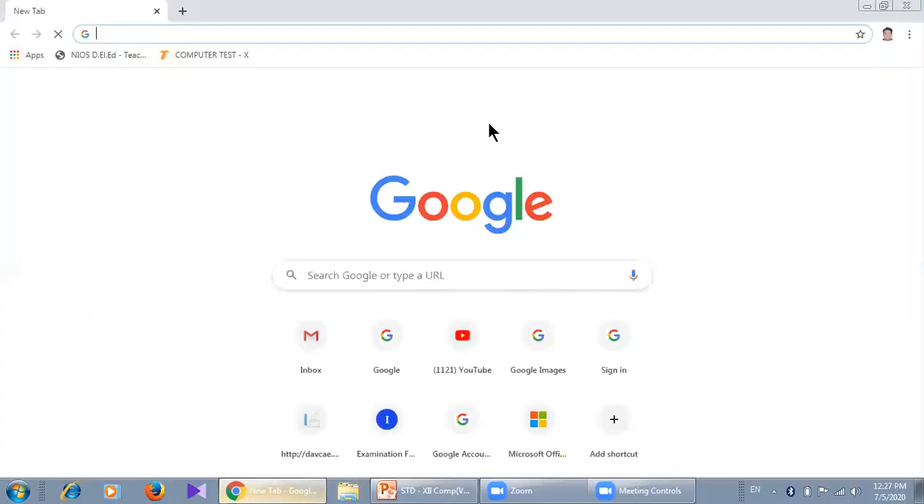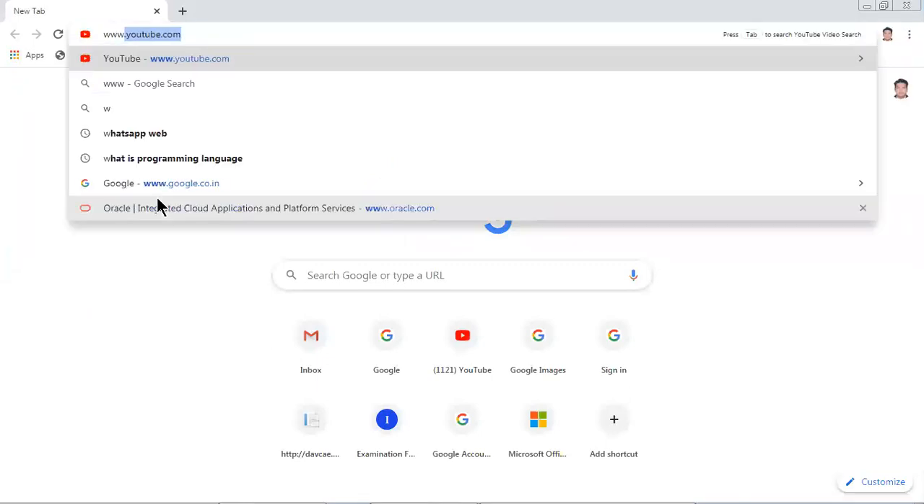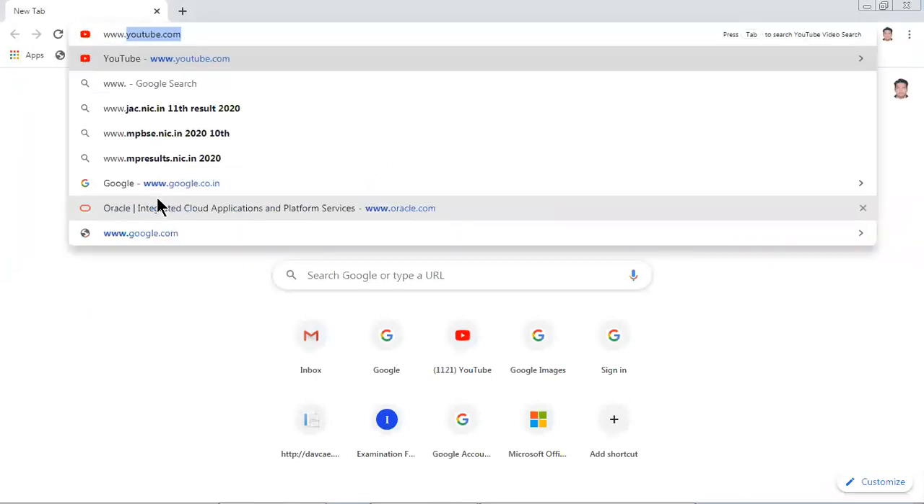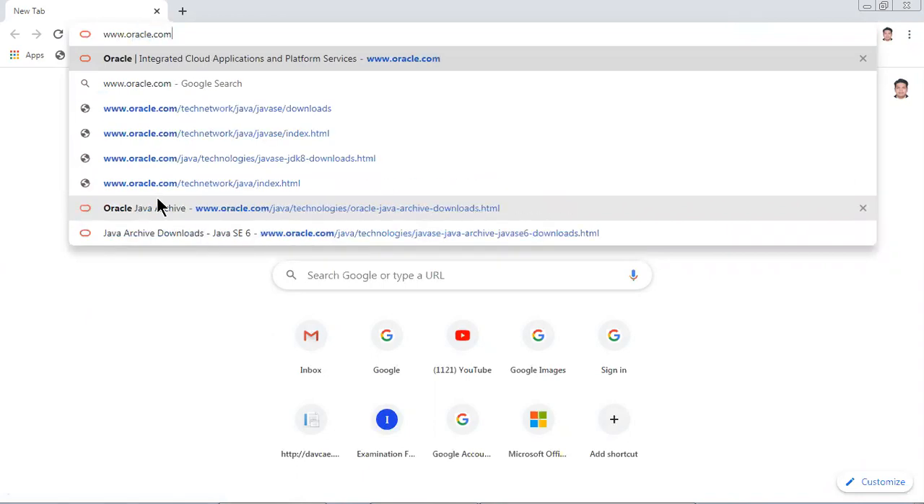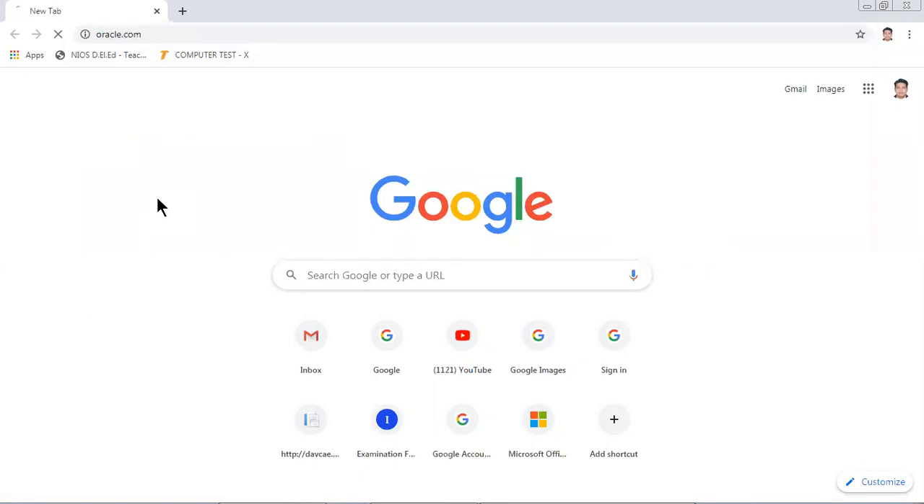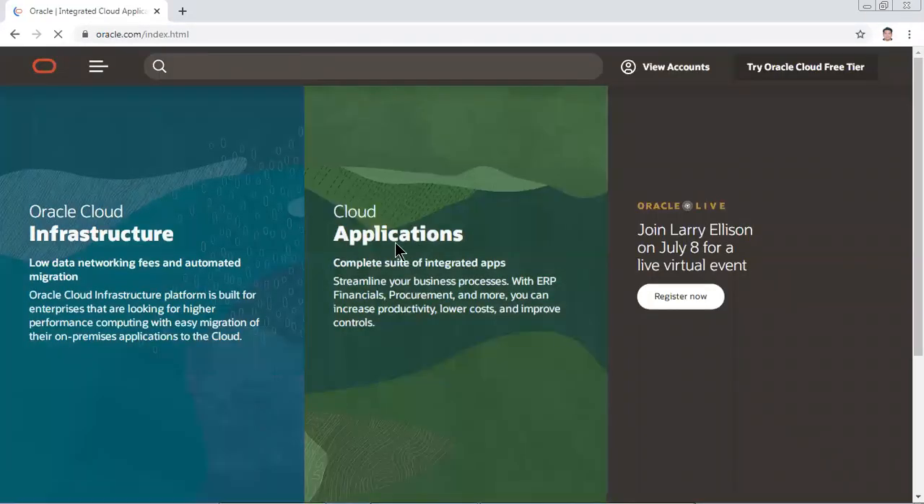And then let me type here www.oracle.com, O-R-A-C-L-E, because the owner is Oracle company. The owner of JDK is Oracle company. So we need to type www.oracle.com.